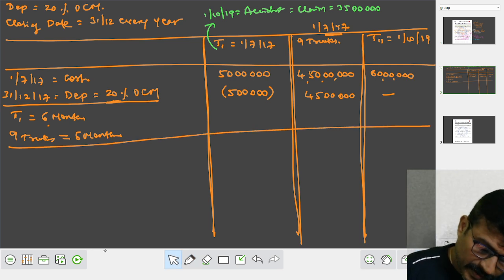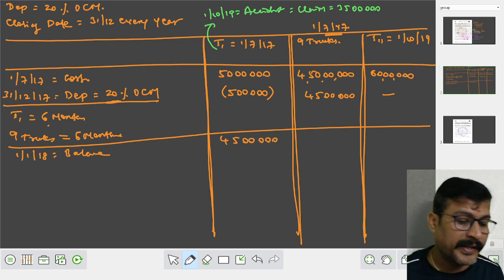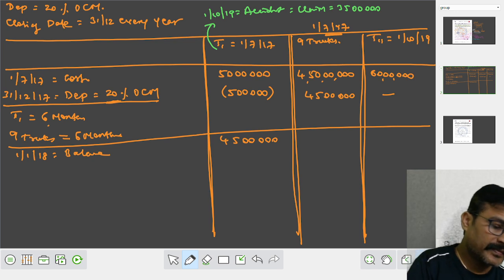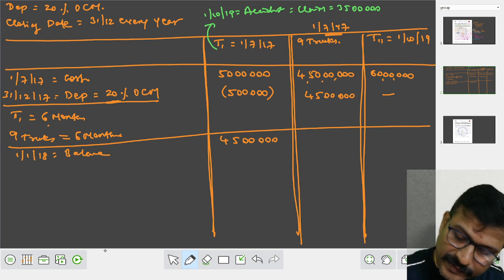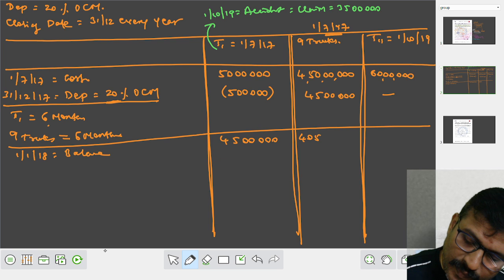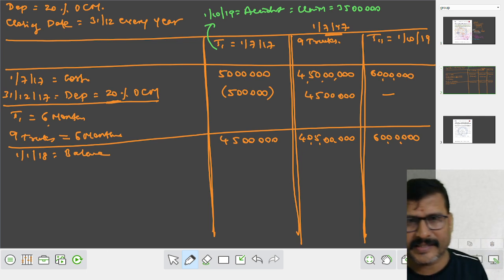Work out a balance. The date is 1st January 18. Balance. It comes to 45 lakhs. Here 4 crores minus 45 lakhs. It comes to 4 crore 5 lakhs. This is about 60 lakhs.